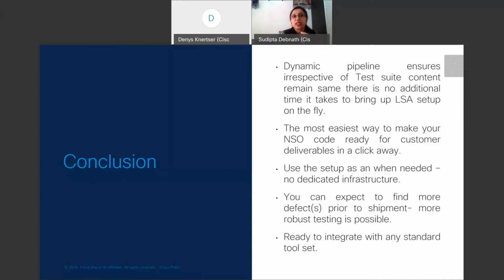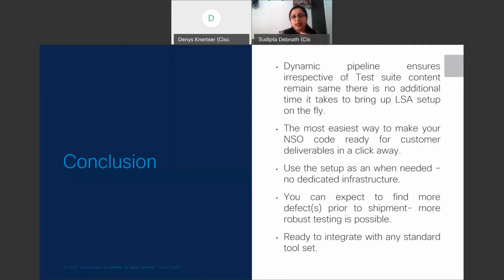But this can be integrated with any industry standard tool. Instead of GitHub, if someone is interested to use Bitbucket, yes, that is possible. But the basic architecture of the pipeline, whatever we have designed, can give a benefit towards the quality improvement of the code.